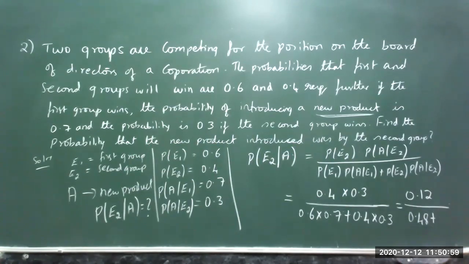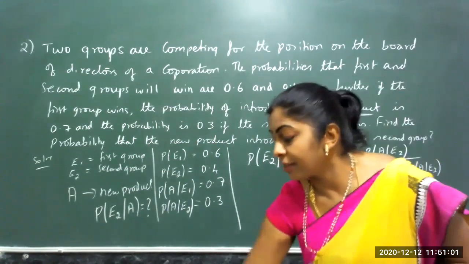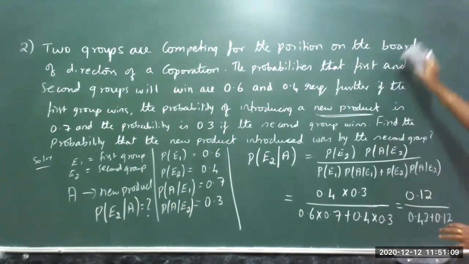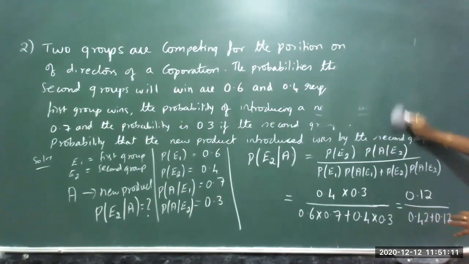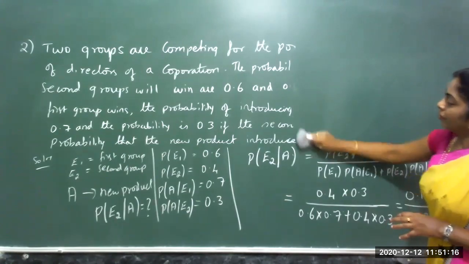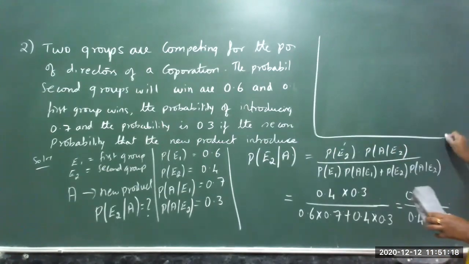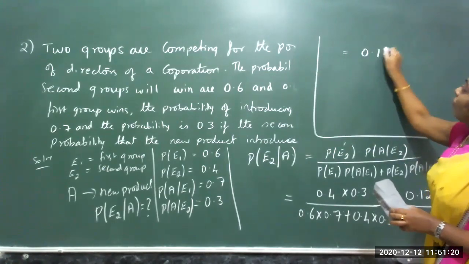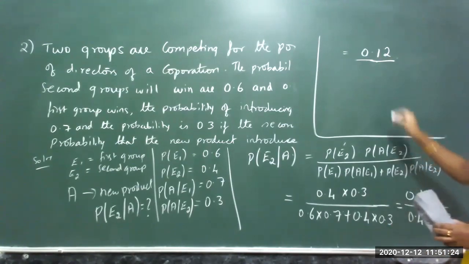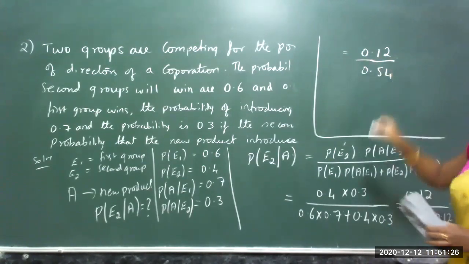Plus, 6 7s are 42, plus again 0.12. So if I simplify this further, I continue here. 0.12 divided by, if I add up this, 0.54.